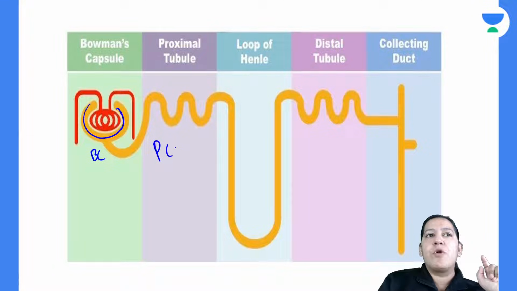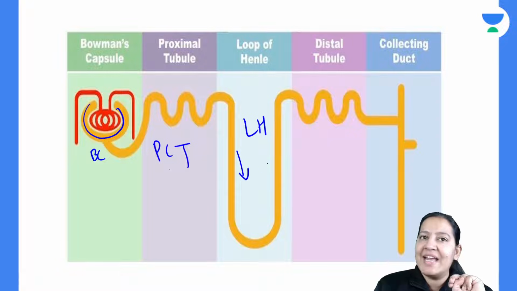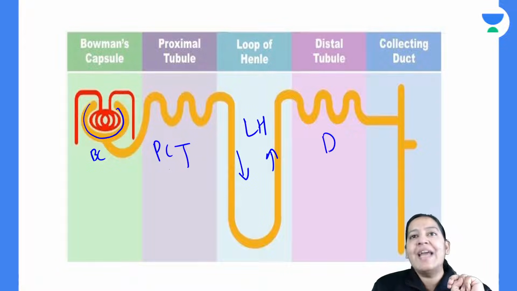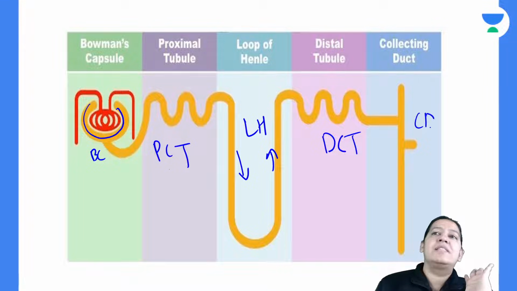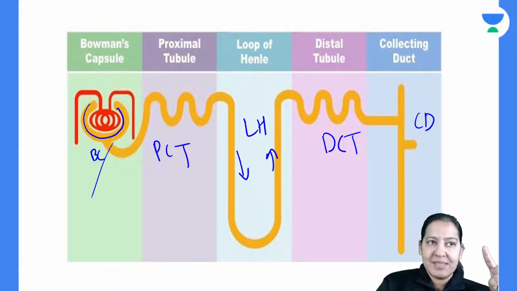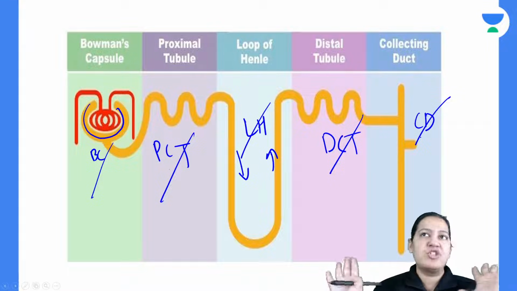This is the PCT, proximal convoluted tubule. This is the loop of Henle. The loop of Henle has 2 limbs, the descending limb and the ascending limb. This is the distal convoluted tubule, DCT. And this is the collecting duct, CD. So these are the 5 portions: Bowman's capsule, PCT, loop of Henle, DCT and collecting duct. These are the 5 portions of the nephron in sequence.